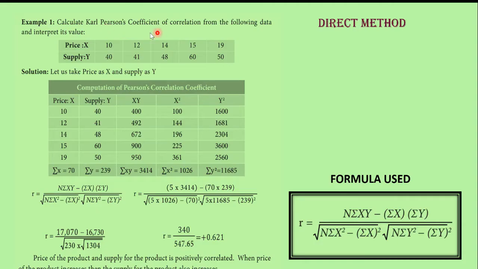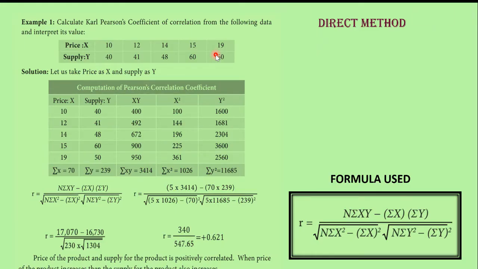Calculate Karl Pearson's coefficient of correlation from the following data and interpret its values. Price is given and supply is given. Price X, supply Y. If the price is 10 rupees, supply is 40. Price is 12, supply 41. Price 14, supply 48. 15, 60, 19 and 50. So this is the data which is given.